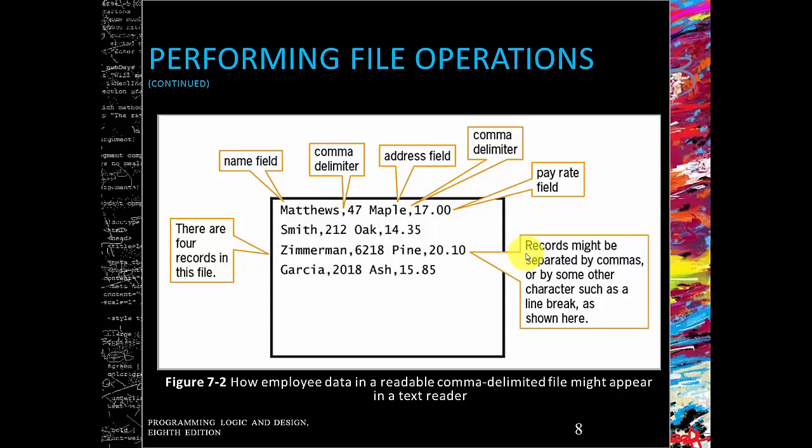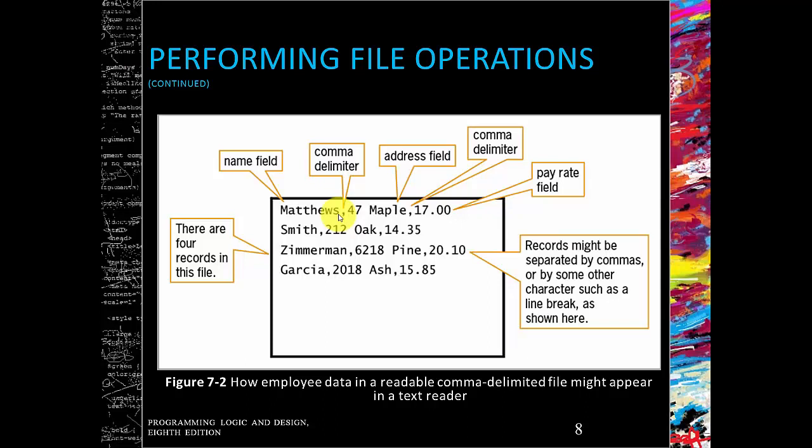Well, this is our text file. We have our name, our delimiter, which is a comma here, we have our address field, and we have our pay rate. Notice we can't use white space as a delimiter here because within our address we have white space. So white space wouldn't work as a delimiter in this particular text file. That's why we have a comma as our delimiter. Recall, a delimiter is basically something that divides each attribute in our file.